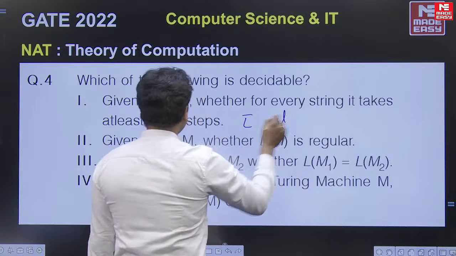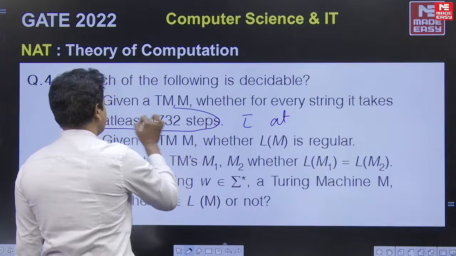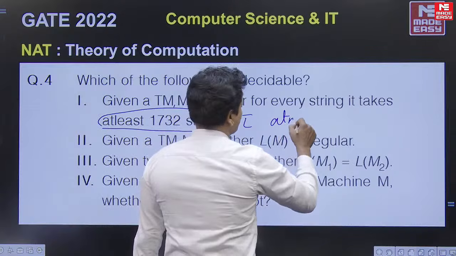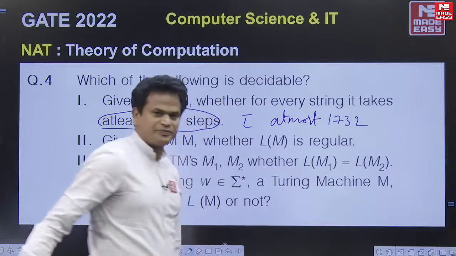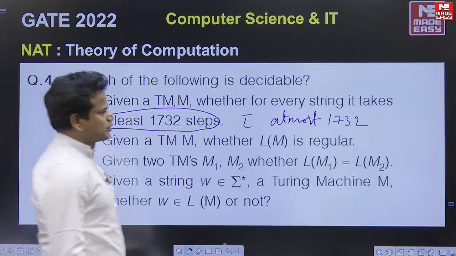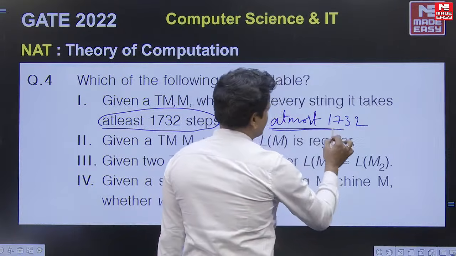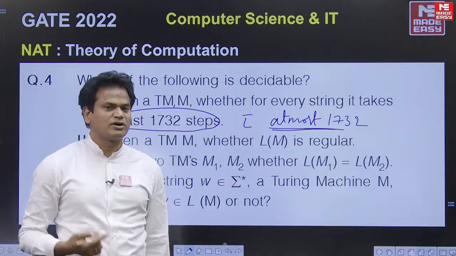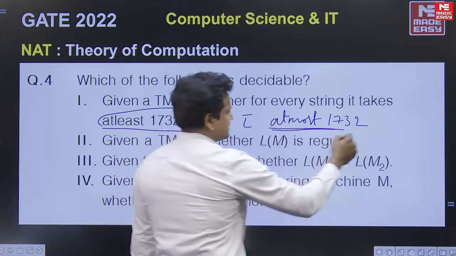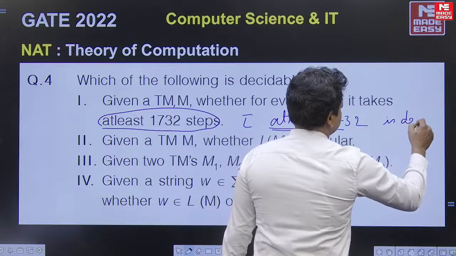The complement of at least 1732 steps is at most 1732 steps. So at most, it is a finite number. In every finite number of steps we can decide whether a Turing machine halts or not. So this is decidable.